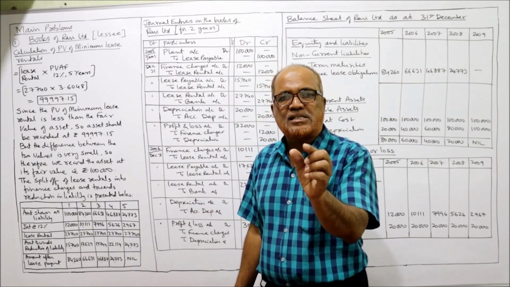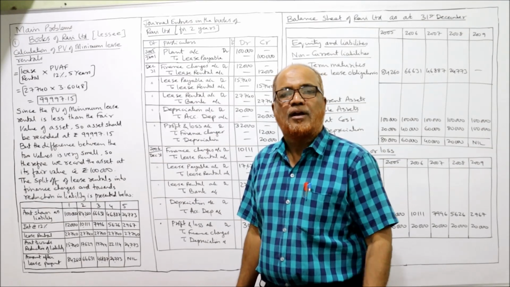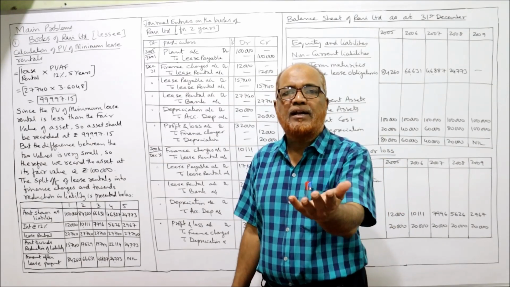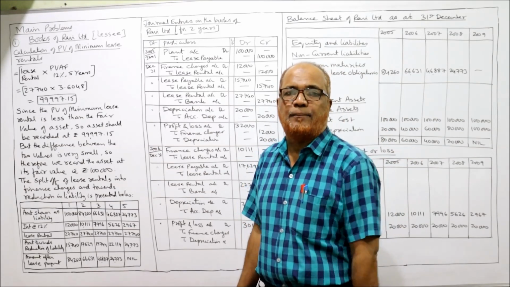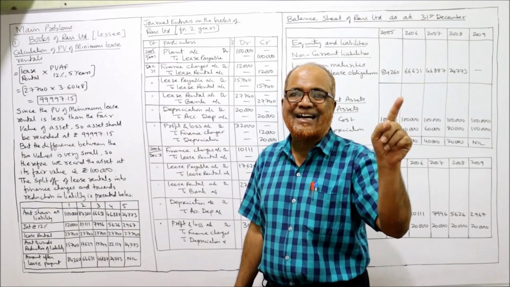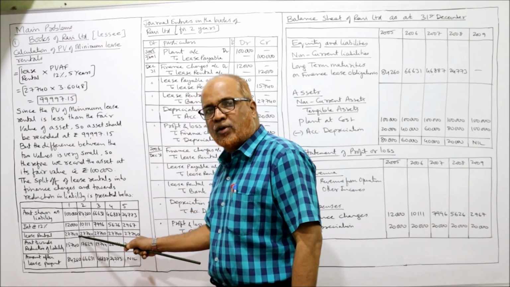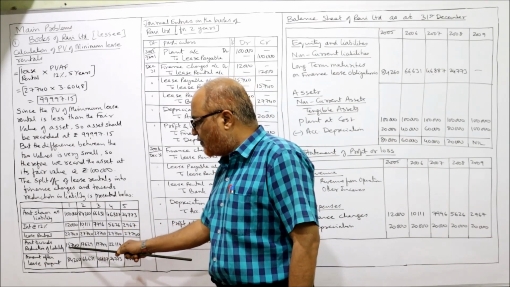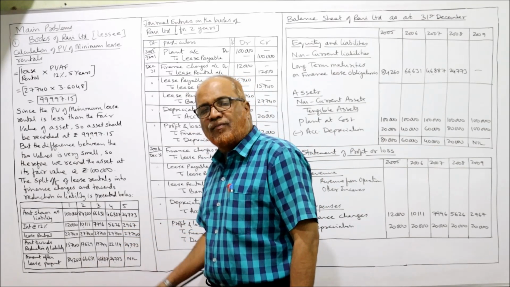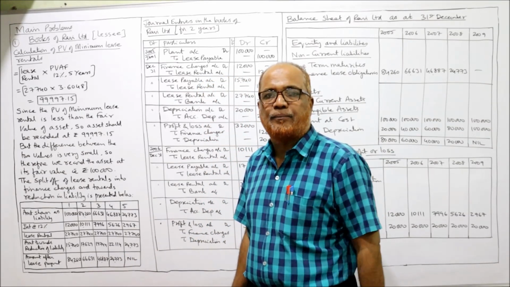So in this 27,740, 12,000 rupees are interest. Deduct 12,000 interest, you will get the principal repayment or amount paid towards reduction of liability. So 27,740 is the installment rental paid minus 12,000. You will get 15,740. This 15,740 is the amount paid for reduction of liability.